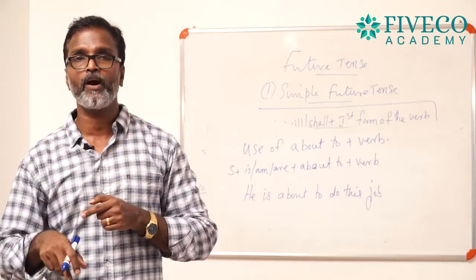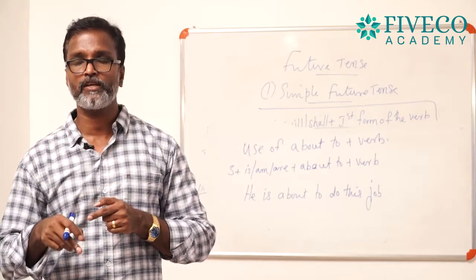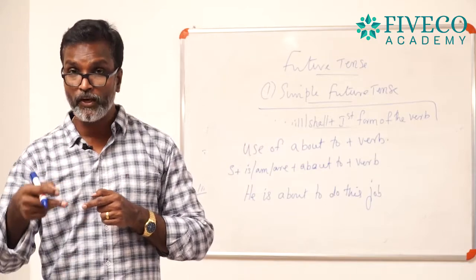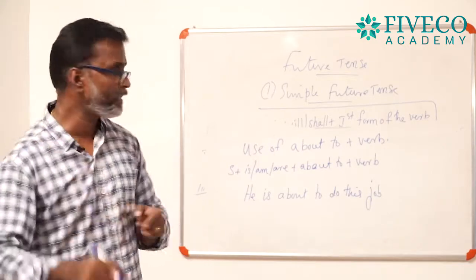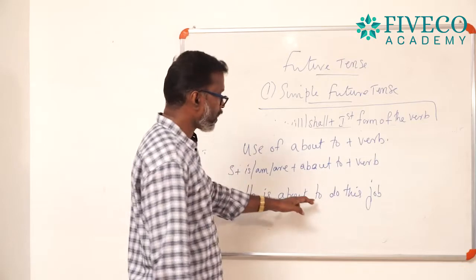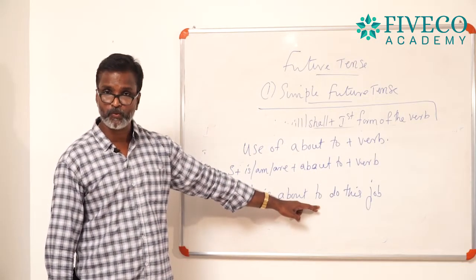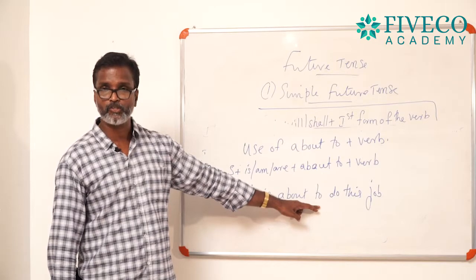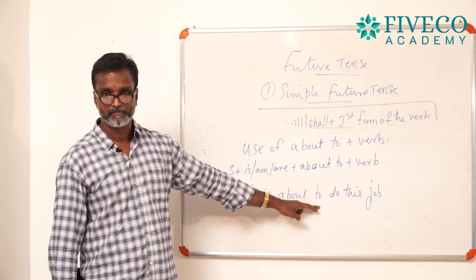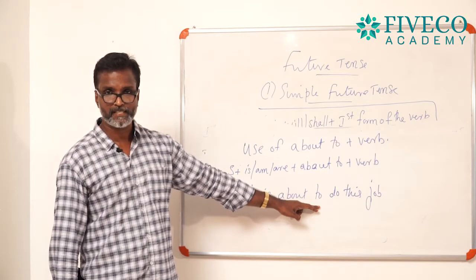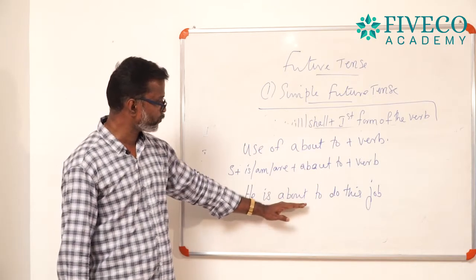He is not doing it now, but he is going to do it. At that moment you can use he is about to do this job. That means an action which is going to happen in the future. Do you understand?